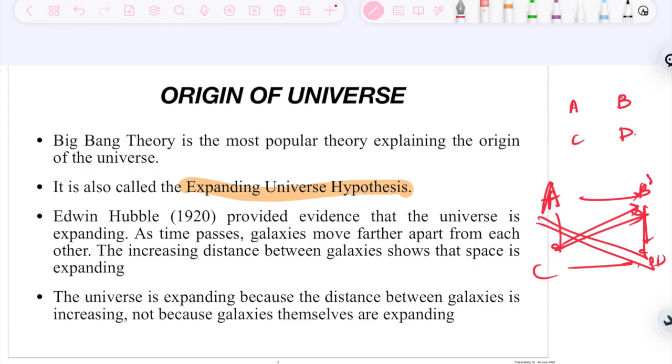So Edwin Hubble provided evidence that the universe is expanding. As time passes, galaxies move apart from each other, and the increasing distance between galaxies shows that space is expanding. So the universe is expanding because the distance between the galaxies is increasing and not because the galaxies themselves are expanding. So galaxy A is not becoming bigger or B is not becoming bigger. Only the distance between A and B is increasing. That's why it is also called the expanding universe hypothesis.